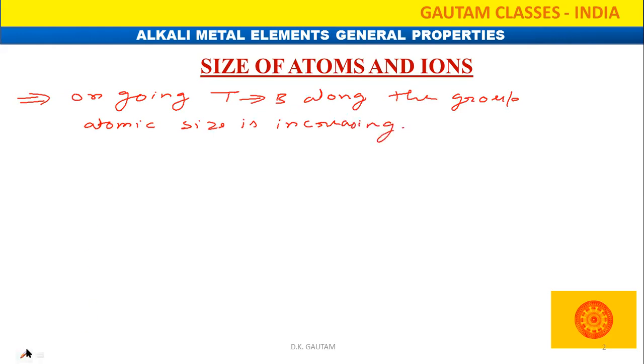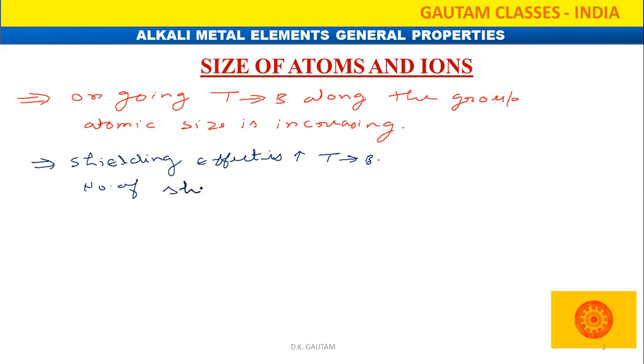There is a reason behind why atomic size increases. On going from top to bottom, the shielding effect is increasing. The number of shells is also increasing. If the number of shells increases, the electron enters into a new shell, so the atomic size is going to increase.